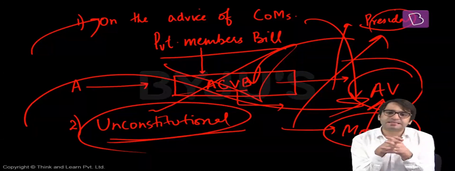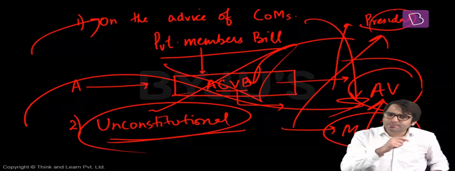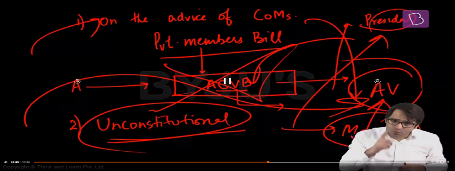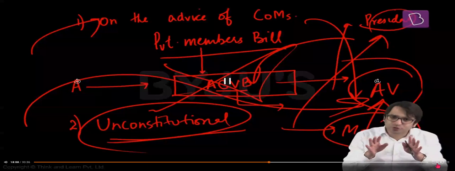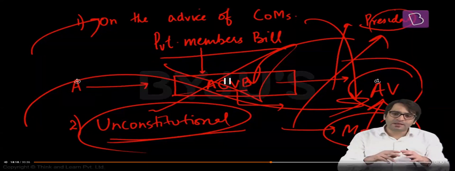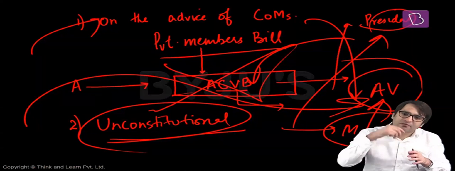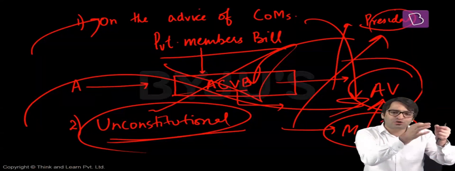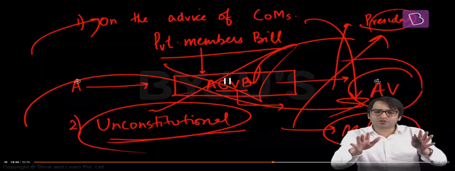Constitutional experts come into the picture. They say that an absolute veto can be employed by the President of India only in two conditions. Condition number one, if the bill is unconstitutional. And I've given you one example. Second, if the Council of Ministers themselves recommend to the President that please use the absolute veto. And when the President declares, I'm not going to sign this bill, the bill is dead.